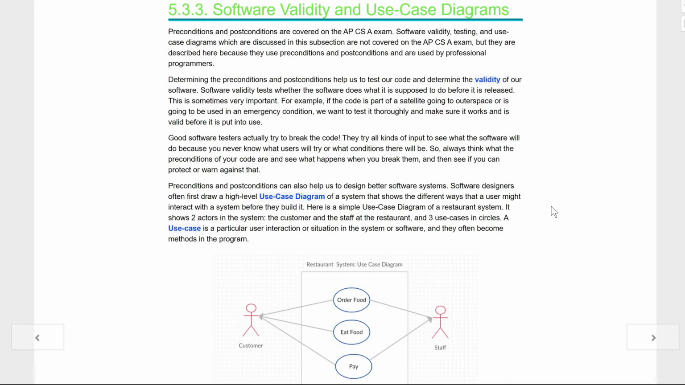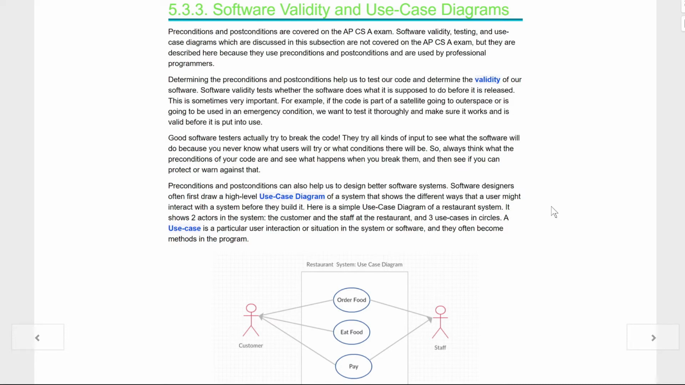Software validity and use case diagrams. Preconditions and postconditions are covered on the AP CSA exam. Software validity, testing, and use case diagrams, which are discussed in this subsection, are not covered on the AP CSA exam, but they're described here because they use preconditions and postconditions and are used by professional programmers. Determining the pre and post conditions helps us to test our code and determine the validity of our software.